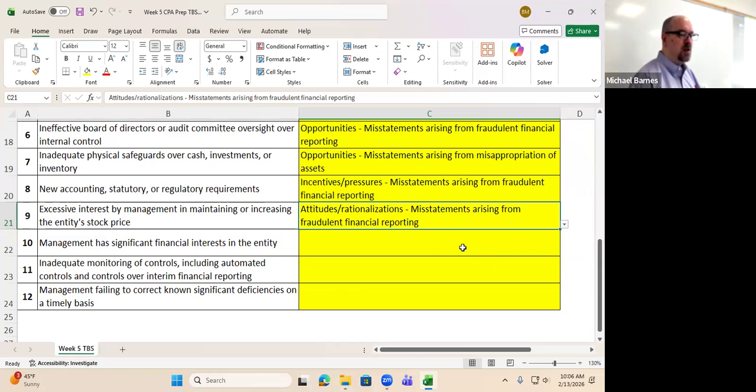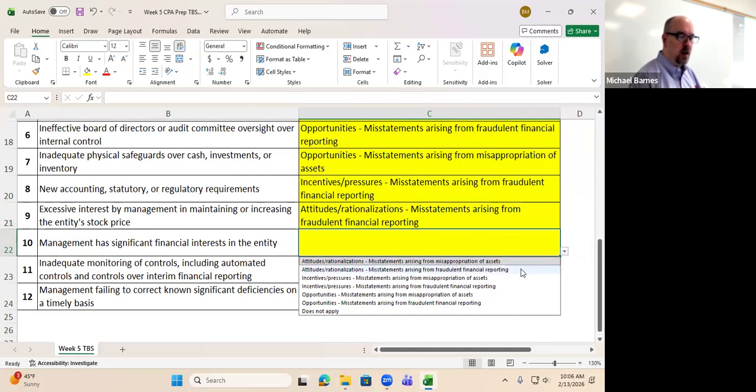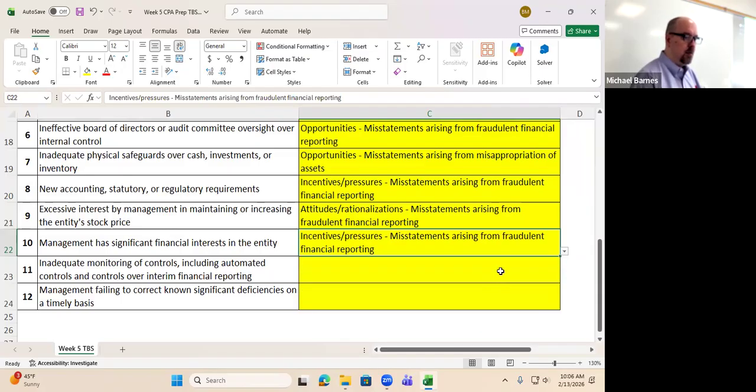And just like the previous one, this is going to be fraudulent financial reporting. I know it was only Clayton saying that, but it sounded like a roar from the entire crowd. So yeah. Appreciate the enthusiasm, man.